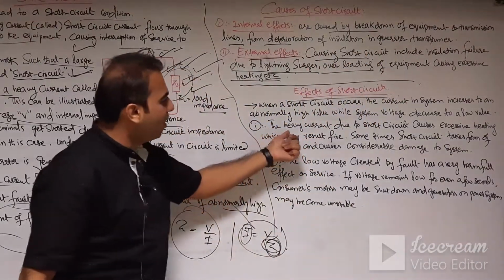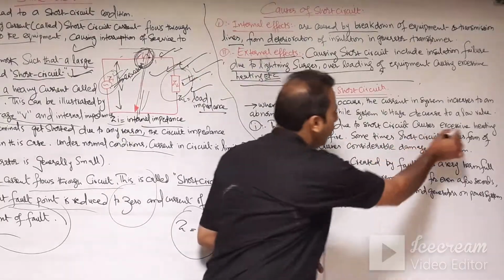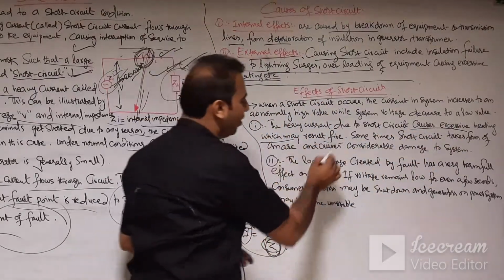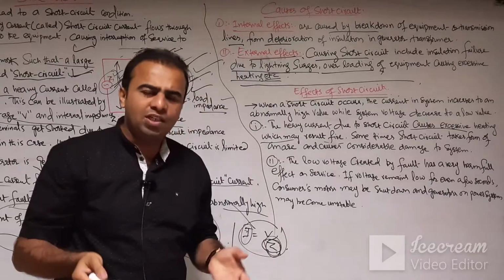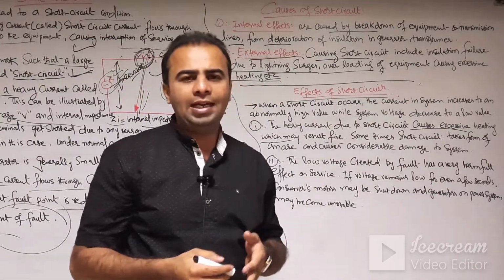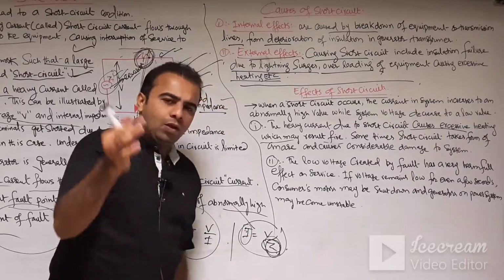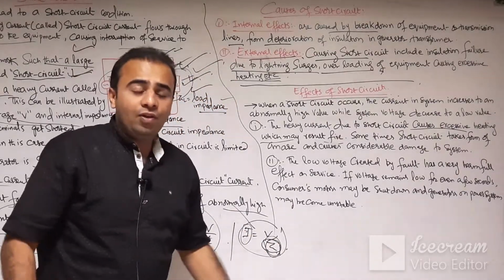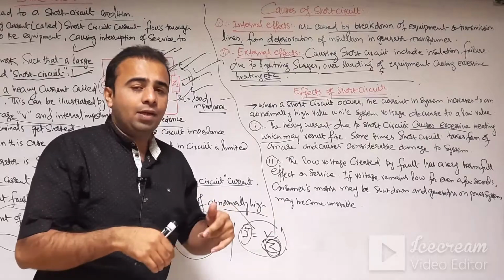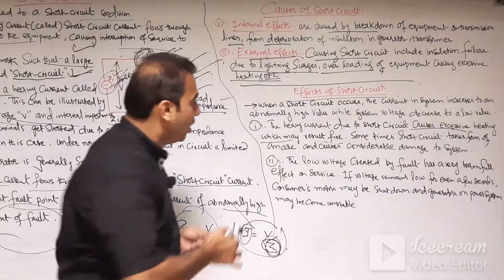Second, the heavy current due to the short circuit causes overheating, excessive heating, which may result in fire. Obviously, if there is an insulation failure in any electrical appliances, machines or equipment, then due to overheating the result may be a fire.